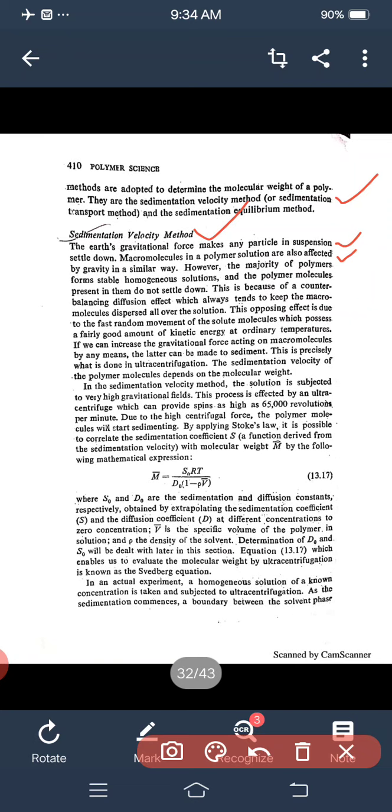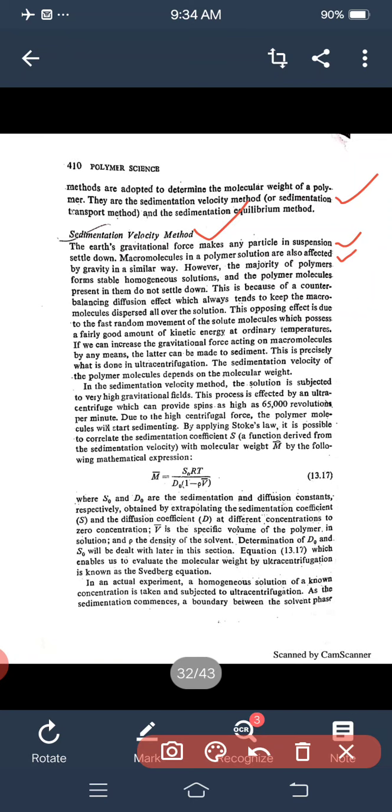This is because of the counterbalancing diffusion effect, which always tends to keep the macromolecules dispersed all over the solution. This opposing effect is due to the fast random movement of the solute molecules, which possess a fairly good amount of kinetic energy at ordinary temperatures.